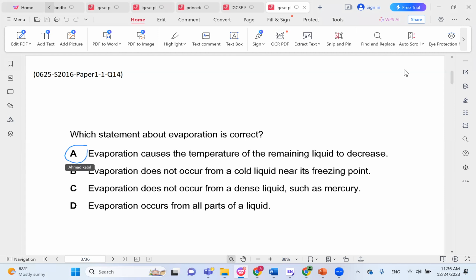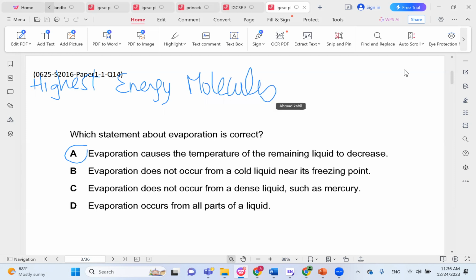Evaporation causes the temperature of the remaining liquid to decrease. And this is because the molecules that have the highest energy, the highest kinetic energy, leave the liquid. So the average kinetic energy of the remaining molecules decreases. So the highest energy molecules escape. This is the definition of evaporation, and they actually escape from the surface, only from the surface.